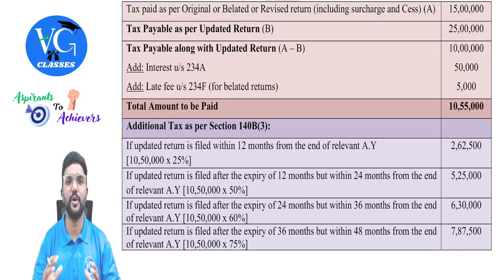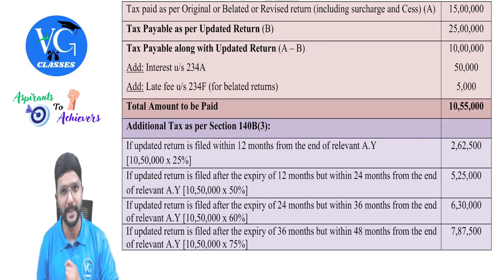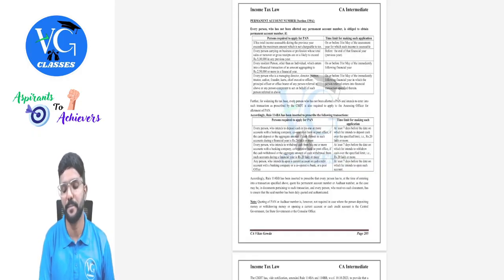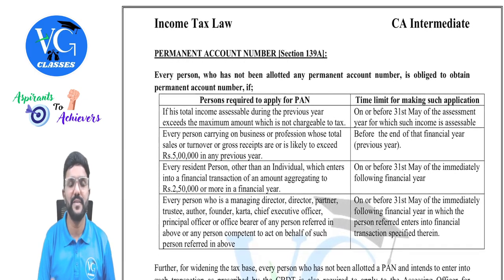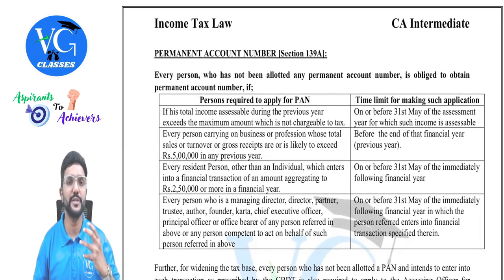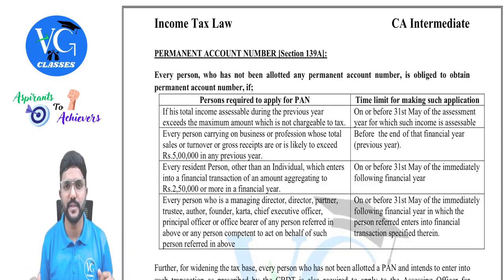So this is all about the revision of assessment procedure chapter. But guys, there are a few more topics covered in this chapter. That is PAN provisions, which are covered in section 139A, Aadhaar provisions, which are covered in section 139AA, and also tax return preparer. Tax return preparer is a scheme where an individual or HUF who is not able to file their returns by themselves, they can approach this tax return preparer through whom the return can be filed under the income tax law. And who can act as a tax return preparer means who is holding any bachelor degree or who has passed CA intermediate or CS executive or CMA intermediate exam, guys.